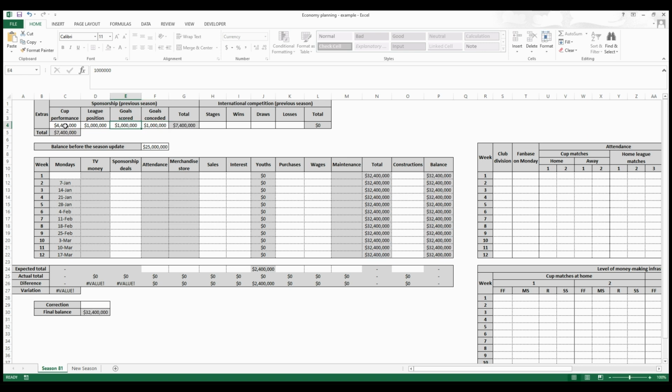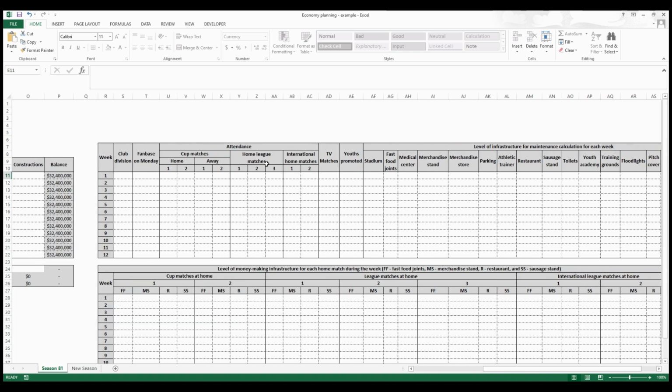Let's say that this club doesn't play international competitions, so I just put 0 here for everything. I could actually leave it blank, I don't need to write 0. Then we have here this cell in which we should write the first day, the first Monday of the season. In the case of season 81, it should be the 3rd of June. Okay. Then we have other blank cells to fill up, but let me go to this side first.